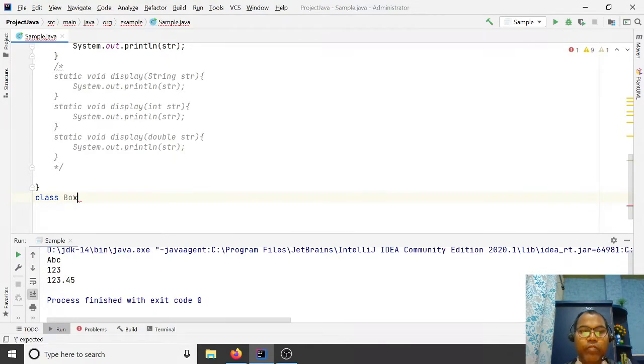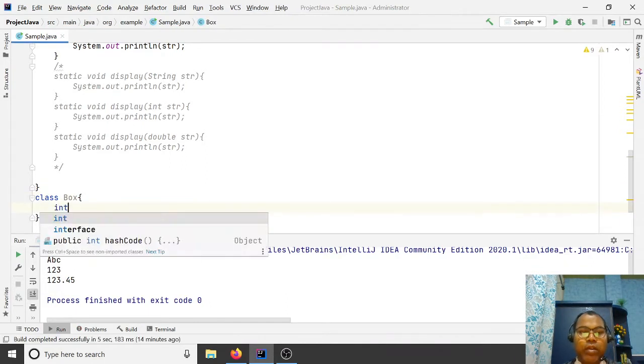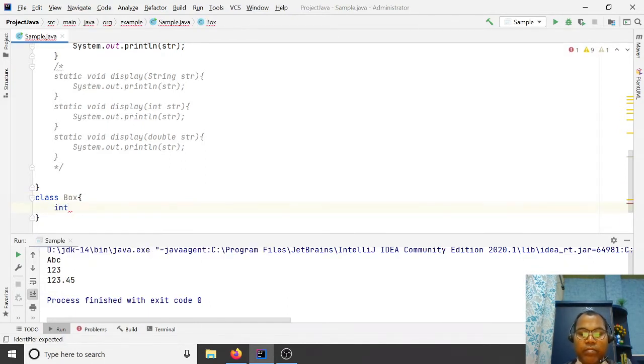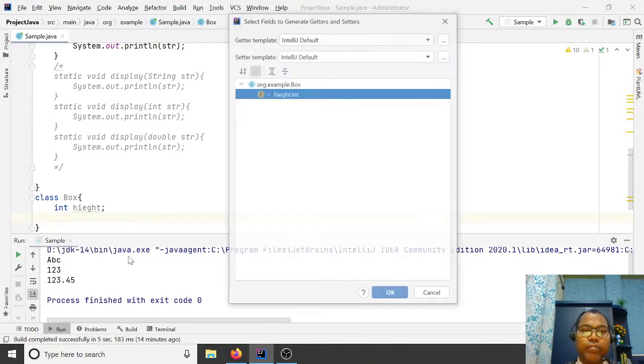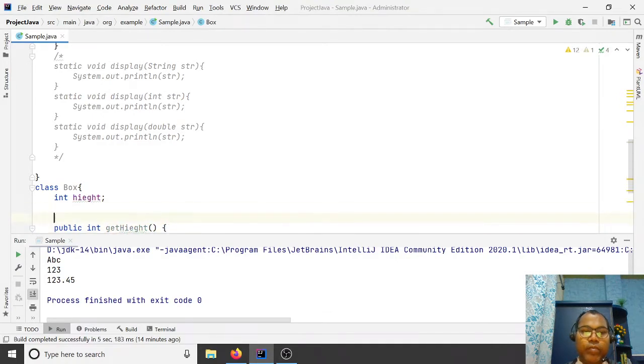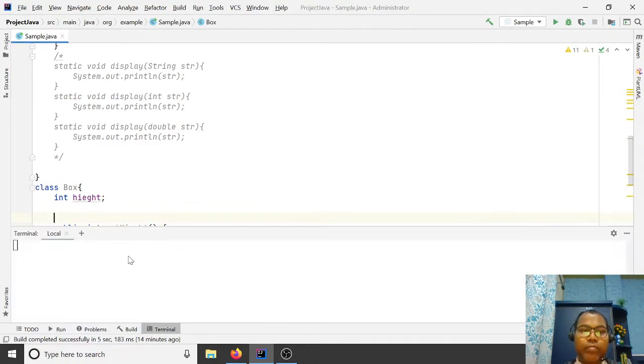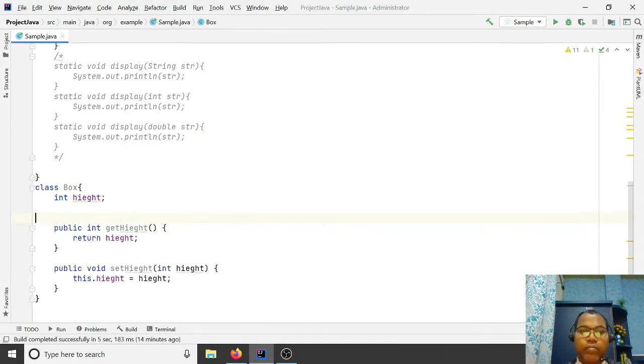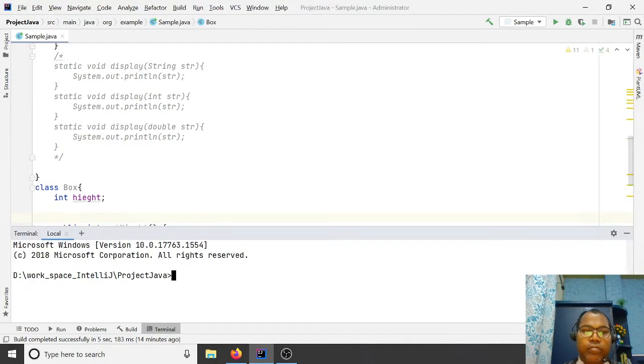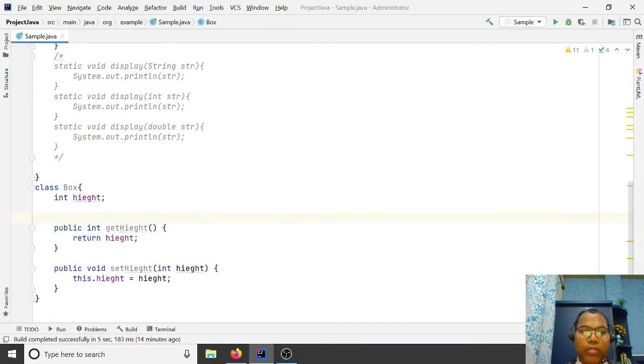class Box. If you write it without generics, this class may hold an integer, for example box height, and here you have a setter and getter.